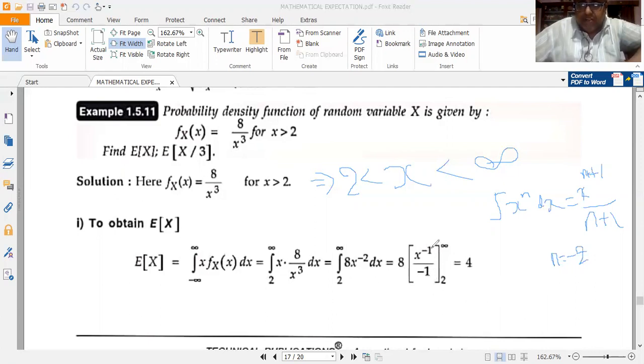Now here, while simplifying, I should be very careful. This becomes 8 by minus 1, which is minus 8, times x to the power of minus 1, which can be written as 1 by x, limits 2 to infinity.